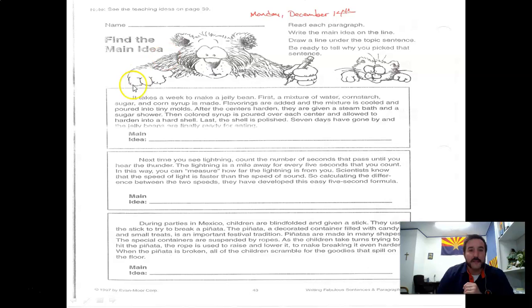Look here. This paragraph, what's this about? It takes a week to make a jelly bean. I bet you all these sentences are going to talk about making jelly beans. So on and so forth. So, sorry, a little bit longer lesson today, but we're going to keep going with these paragraphs.